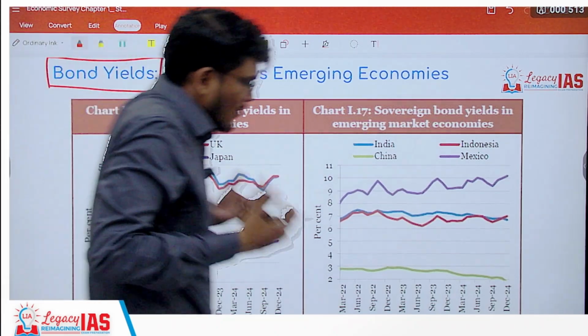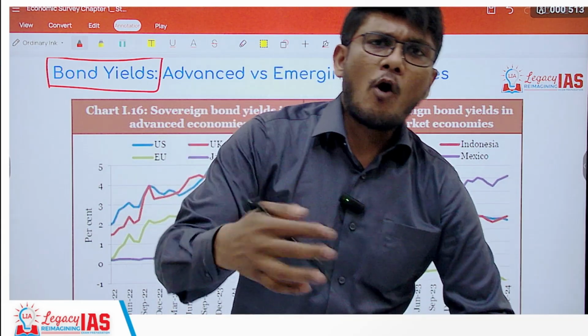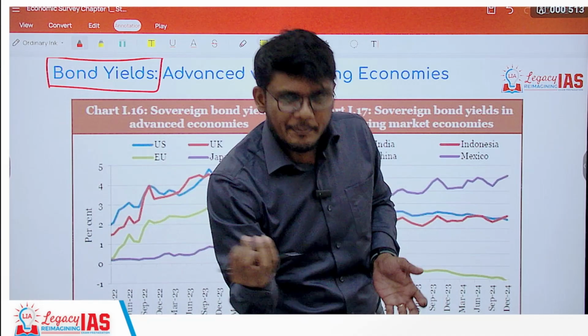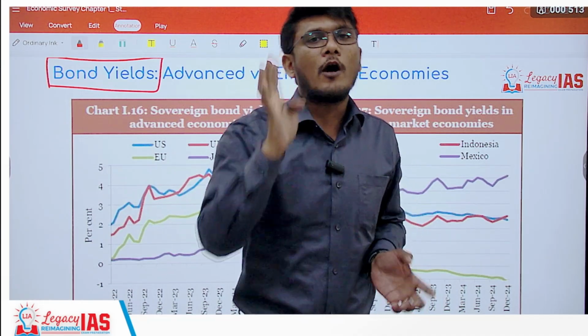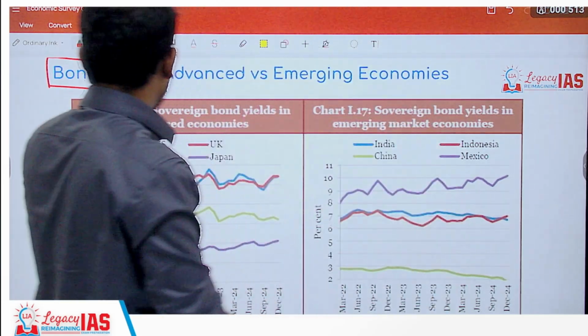Then comes the bond yield. See, if the interest rate and the policy rate goes up, the investment in bond will be less attractive. So bond yield may also go up to attract people towards the bond market. So these two are directly proportional. Remember that for your prelims examination.